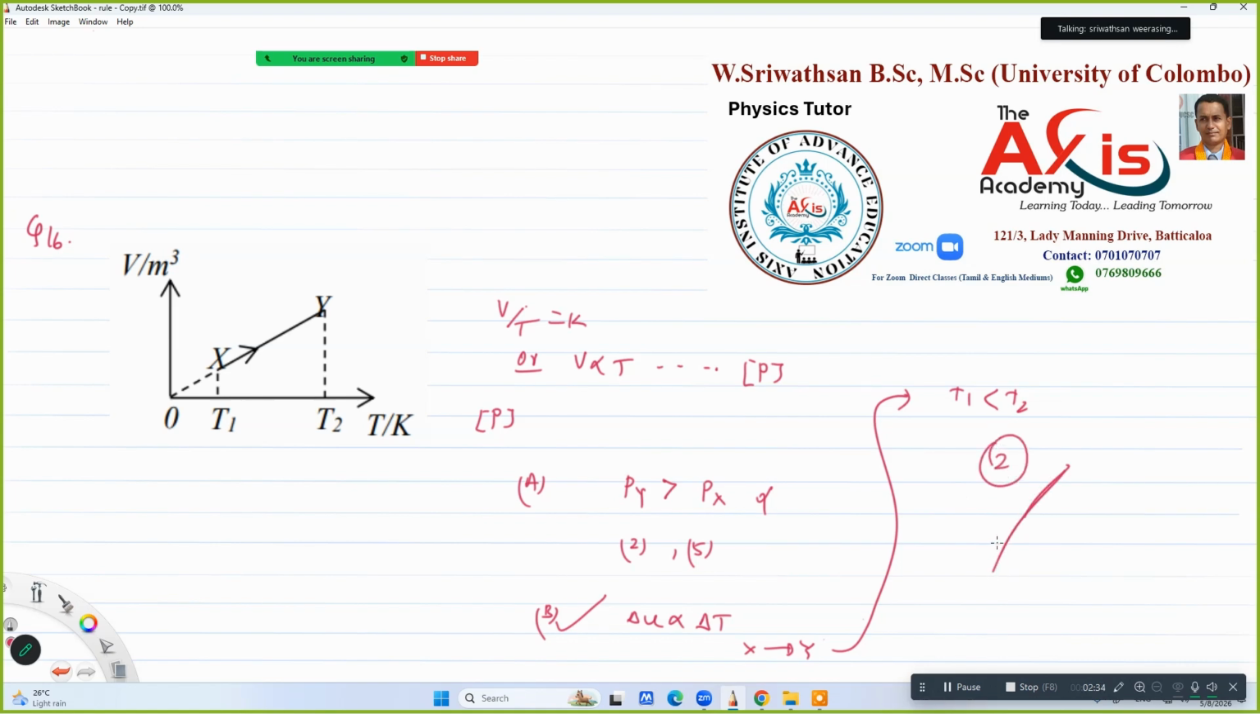We don't need to check the rest, but if you want, you can check. C, work is done when the gas changes state from X to Y. Yes, work is pressure into change in volume. Volume is changing from X to Y and pressure is constant, so work done is not equal to 0. So C is also correct. B and C are correct. The option is the second one.